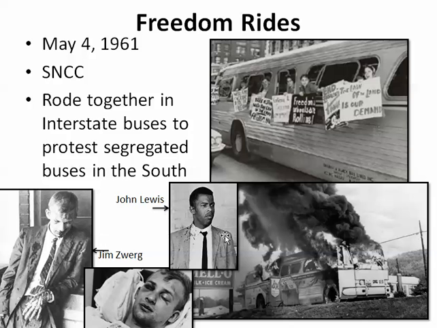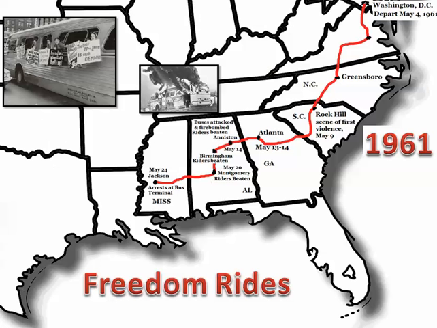And what's going to happen is they're going to meet a lot of violence in Alabama, where they're going to be beaten up. Here's John Lewis, who was beaten up. He's a congressman now from Atlanta in the U.S. Congress. And here's Jim Zwerg. He was a white traveler on this bus, and it shows that SNCC, while they were nonviolent using civil disobedience, were a mixed group of black and white on these buses doing these freedom rides. And they rode throughout the South. They left Washington, D.C. on May 4th, rode down through